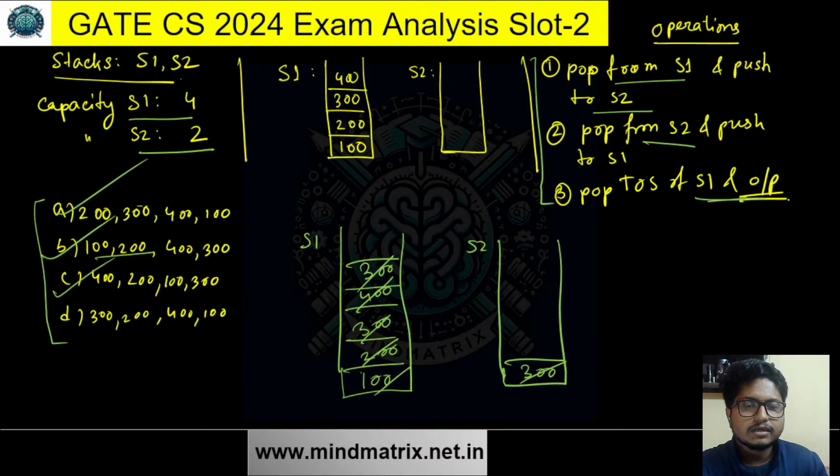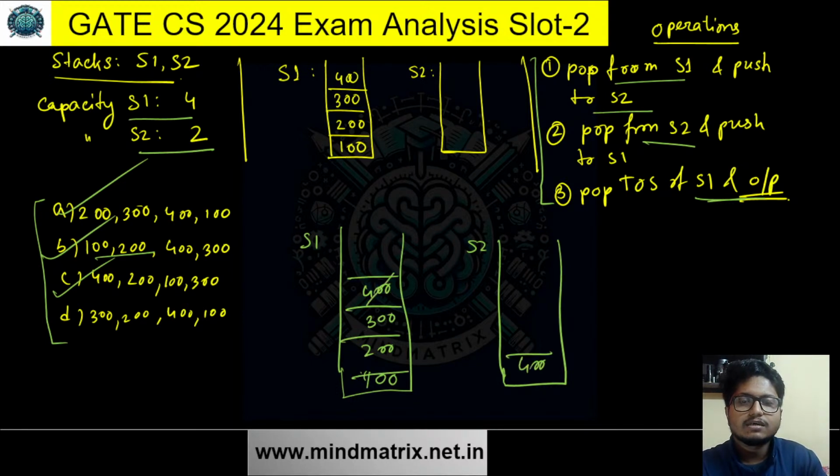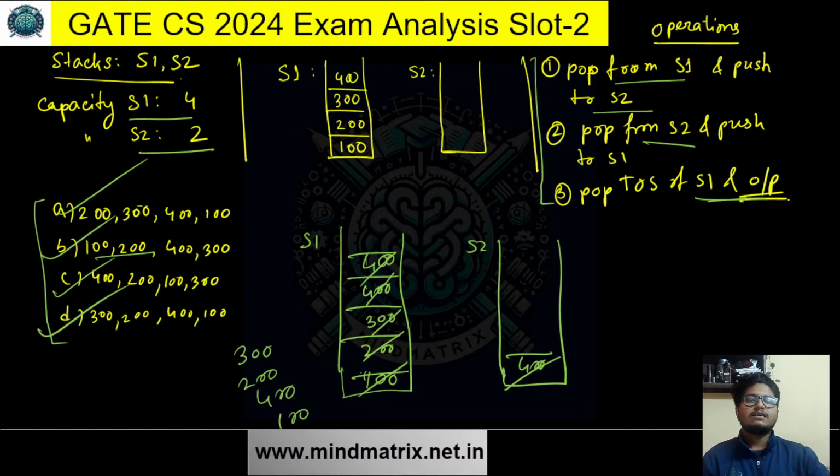Okay, so getting into the last option. Will it be correct? What do you think? Let's see. All right, so again, write 100, 200, 300, 400. First we want 300. So pop 400, push it here, pop 300 into output. Then we want 200. Pop 200 into output. Then we want 400. Pop 400 from here, push it here. Then 400 goes into output. Then 100 is there, 100 is also output. So all the options are correct.